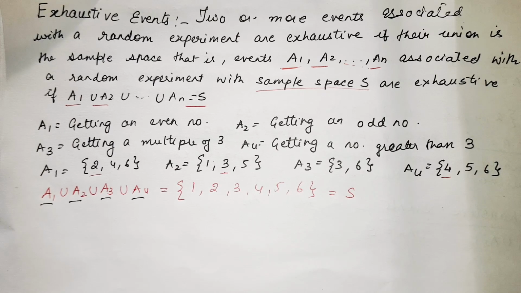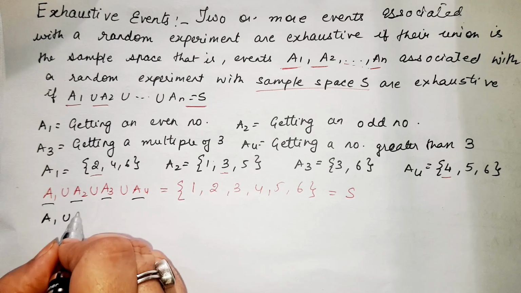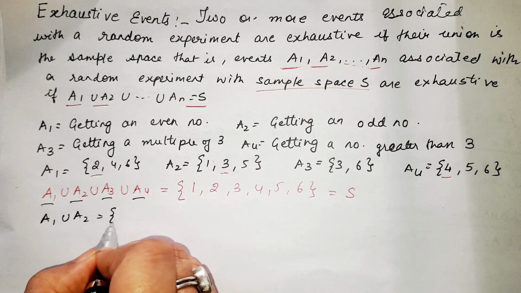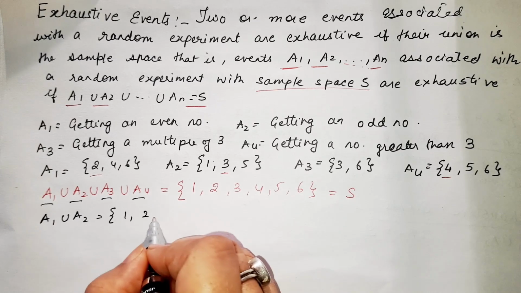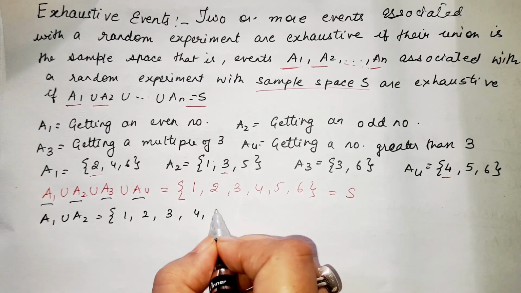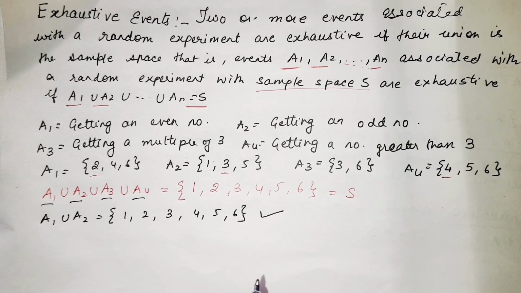Now supposedly we find the union of A1 and A2. What do we get? 2, 4, 6, 1, 3, 5 can be written as 1, 2, 3, 4, 5, 6. Yes, this is also an exhaustive event. A1 union A2 is also an exhaustive event.